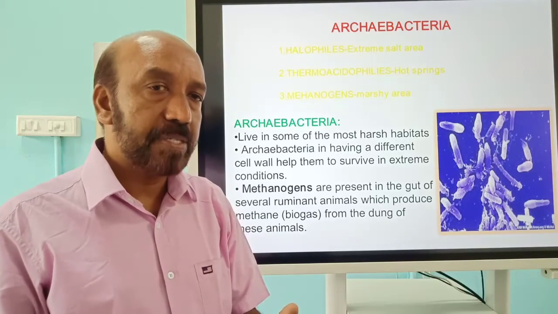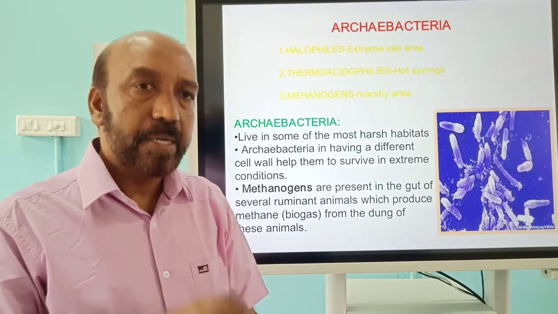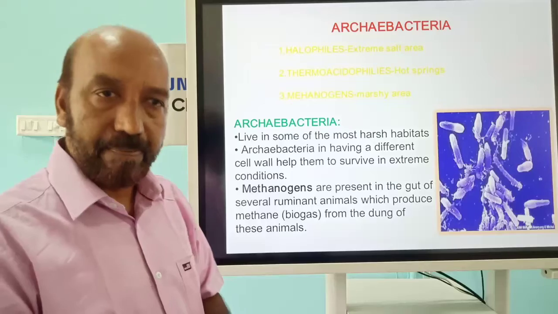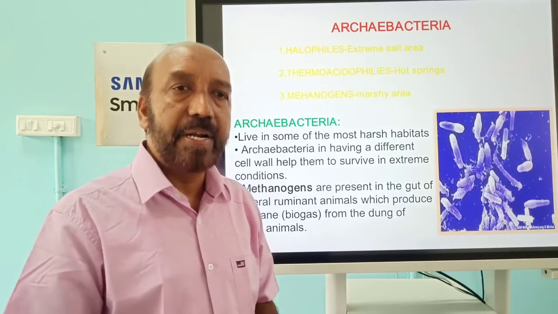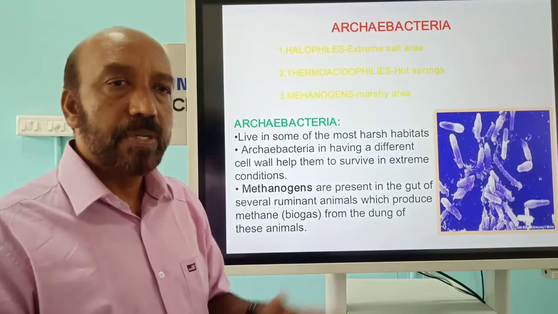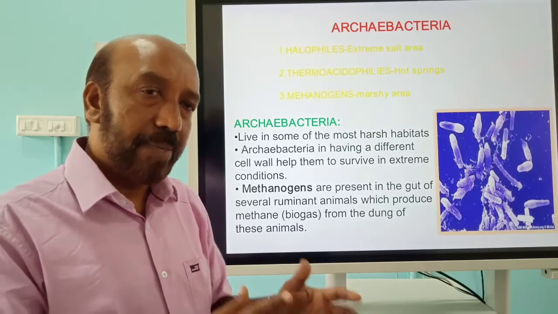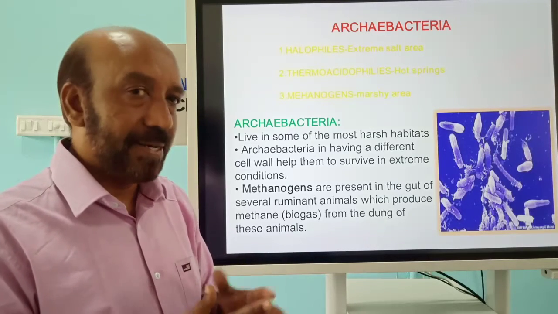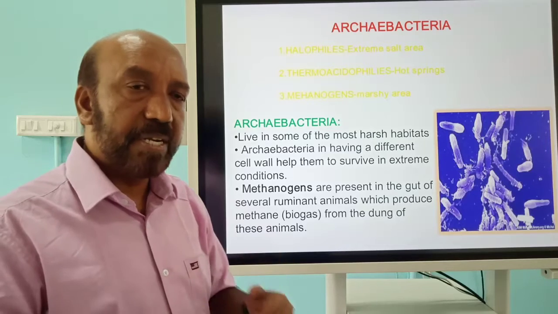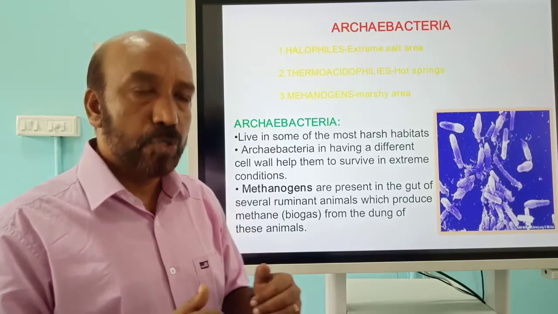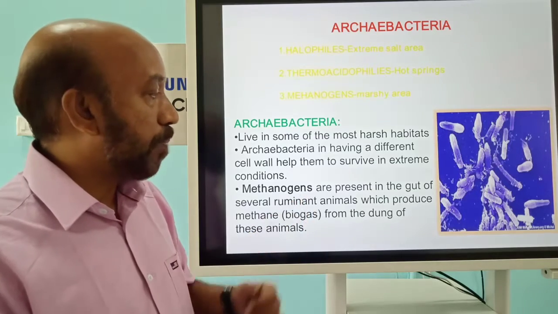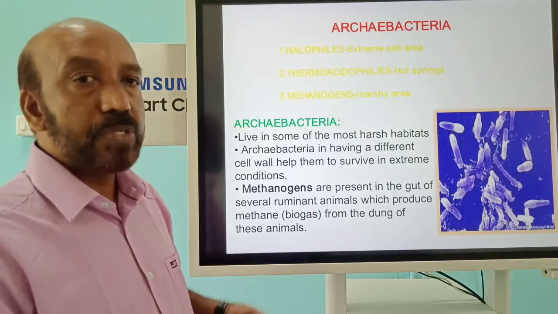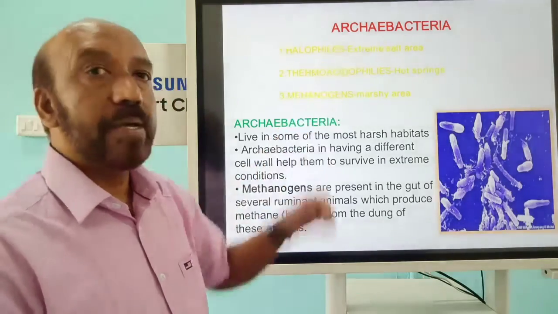How do they produce it? We use cow dung in the biogas plant as a raw material because it contains methanogenic bacteria. At the time of degradation of the materials, the methanogenic bacteria produce methane gas, which is collected. The same thing we can see in the stomach of ruminant organisms like cows. When they take food, the partial digestion is taking place with the help of the methanogenic group of bacteria. So methanogenic bacteria present in the stomach of ruminants produce methane gas, and they come under archaebacteria.